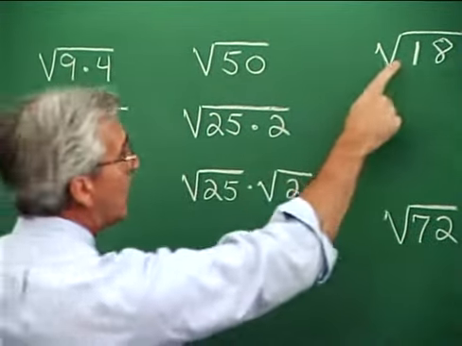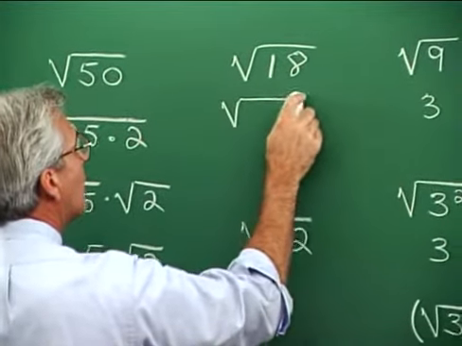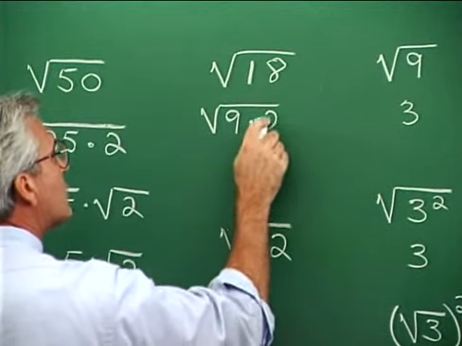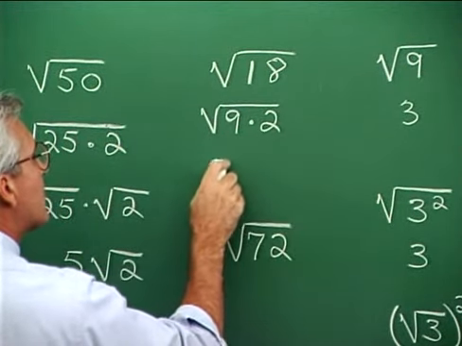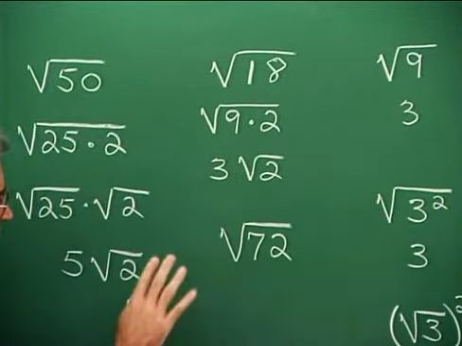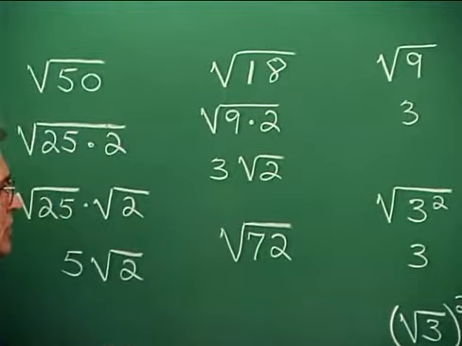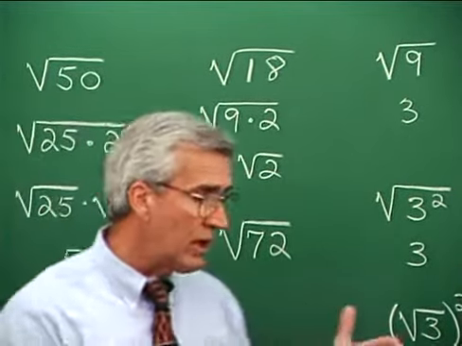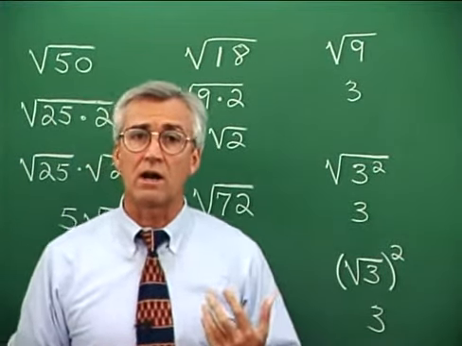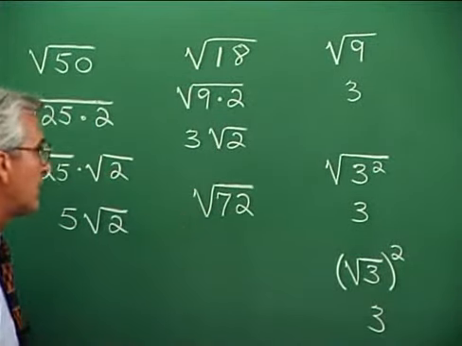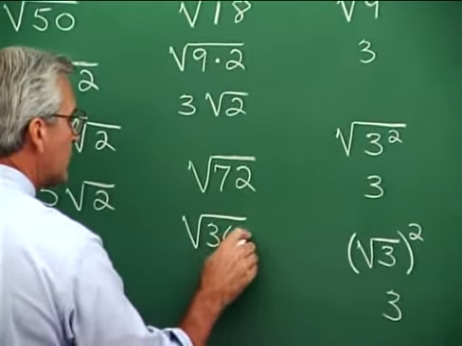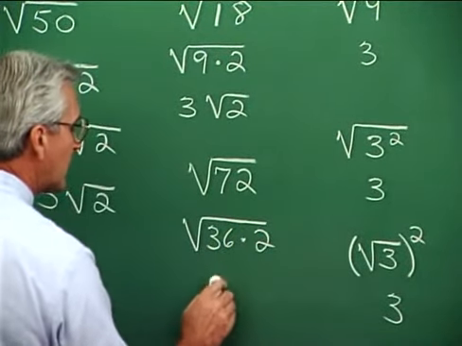As an example, the square root of 18 would be the square root of, well, let's see, the largest square in 18 would be 9. So we have 9 times 2 for 18. The square root of the 9 would give 3, and the 2 is left under the radical. Now, for a number like 72, and when the numbers get large, there are some alternate ways of solving the problem. The easiest way is to find the largest square that's contained in the number. The largest square in 72 is 36. So we would factor this into 36 times 2, and then very easily we get 6 the square root of 2.